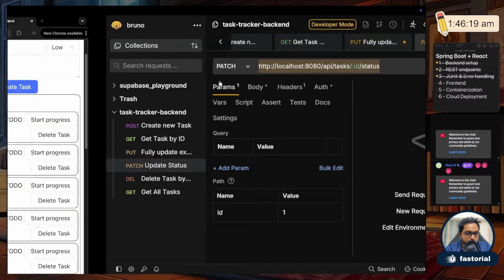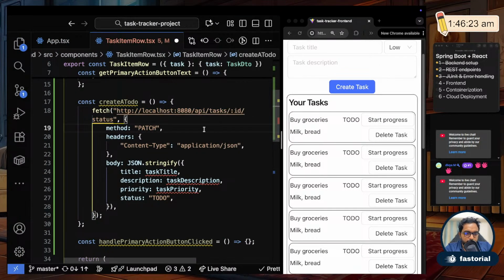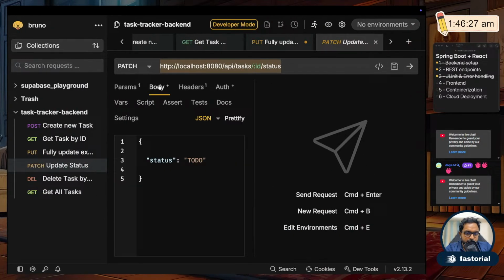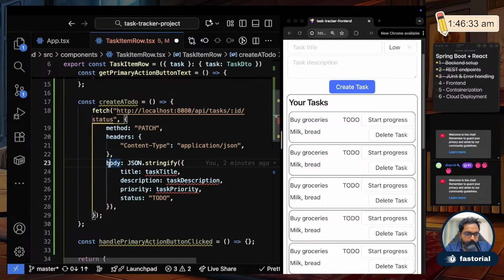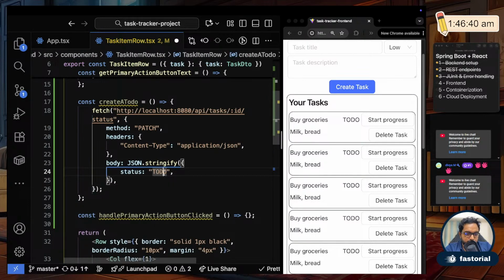Okay, I'll copy it and I'll paste it here. Now if you see, it doesn't have any body though. If you see, there is no body. Oh, sorry. There is a body which says what is the new item. Fine. So for the body, I'll just say status will be something. So this is supposed to be changed. So to do, change this. And method is patch.